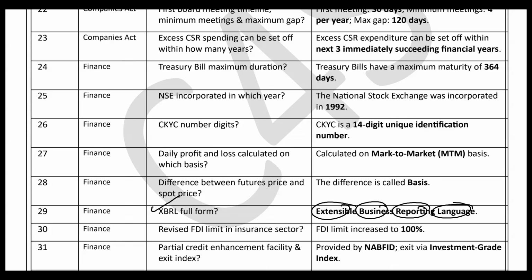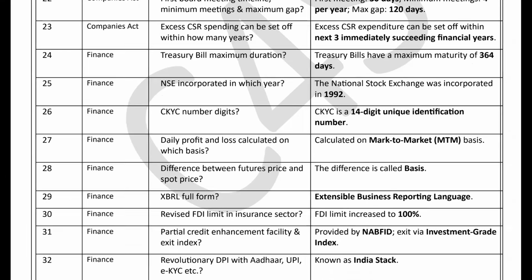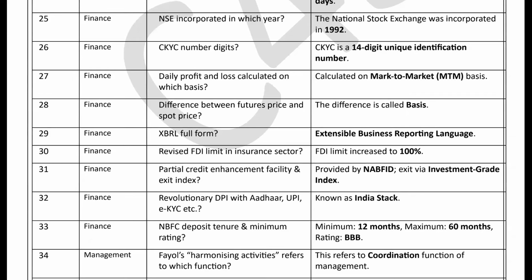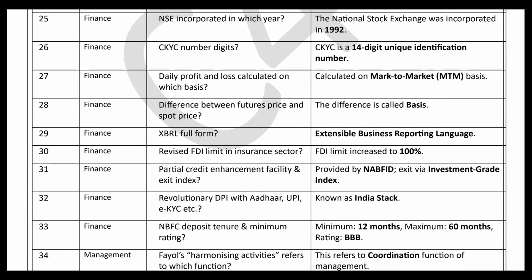Now the question that was asked was a current affairs based question. The FDI limit in the insurance sector was 100%. Is it clear? The next question was about the partial credit enhancement facility and the exit index provided by NAFIT, because it is related to the investment friendliness index, right? So it is a current affairs question, and NAFIT will be the correct answer for this question. Is it clear?